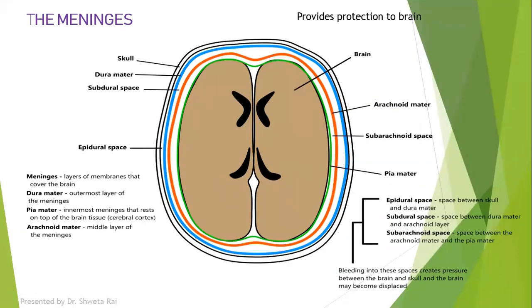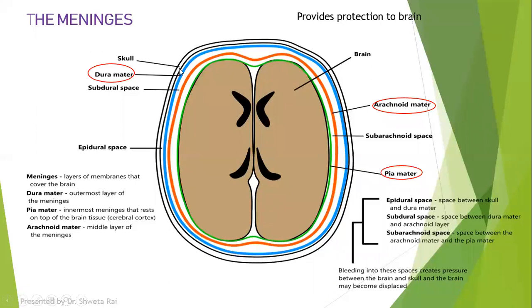Below the skull, there are membranous layers which are present above the brain and below the skull. They are called meninges. The outermost layer of meninges is called dura mater. So this blue line which you are seeing is the outermost layer of meninges, that is called dura mater. The middle layer is called arachnoid mater, that is this orange line. And the innermost layer is the greenish line which is called pia mater.